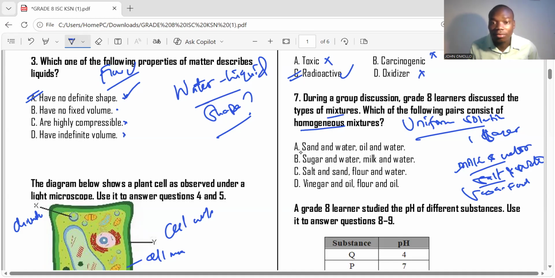Sand and water? No. Sand and water forms a heterogeneous mixture. Sugar and water, true. Milk and water, true. Just like I've given you some examples, they are among those examples. Salt and sand, these ones are heterogeneous, sorry. So the right answer is choice B.